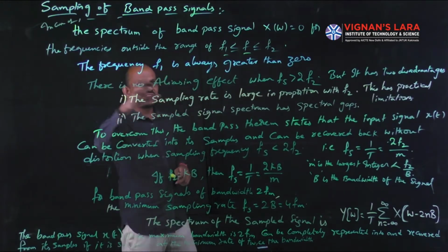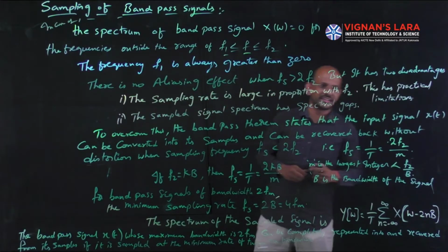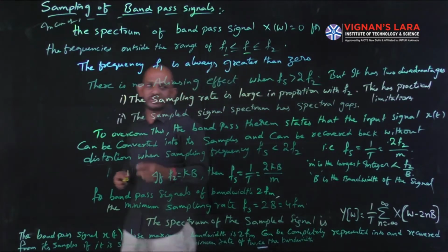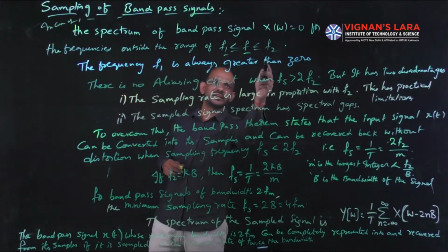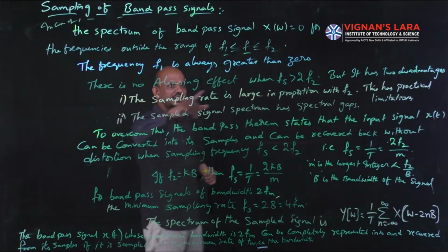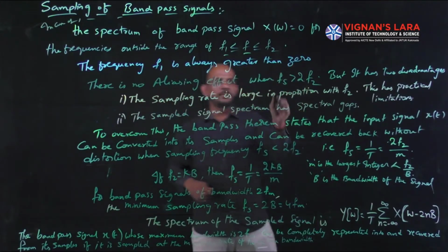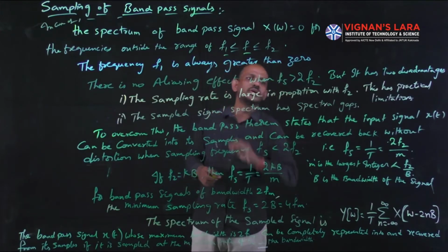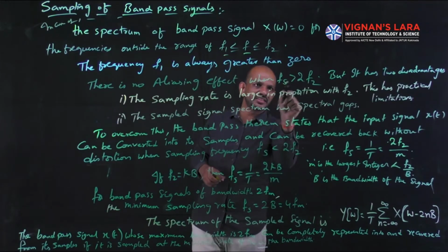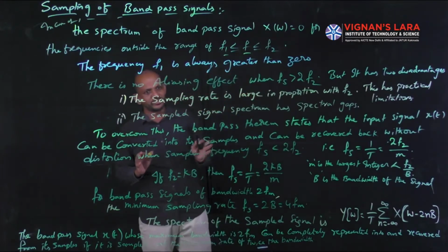Here the frequency f1 is always greater than 0, and f2 is higher than f1. There is no aliasing effect when the sampling frequency is greater than 2f2. If the sampling frequency is greater than 2f2, then there will be no aliasing. We can recover back the signals.